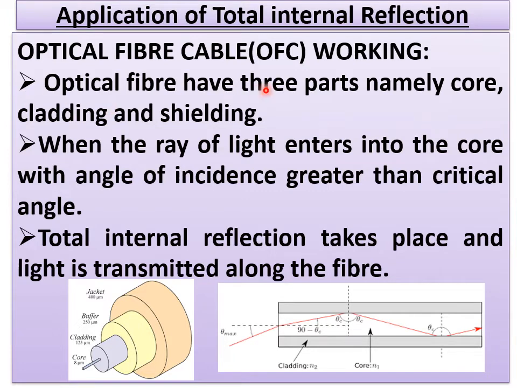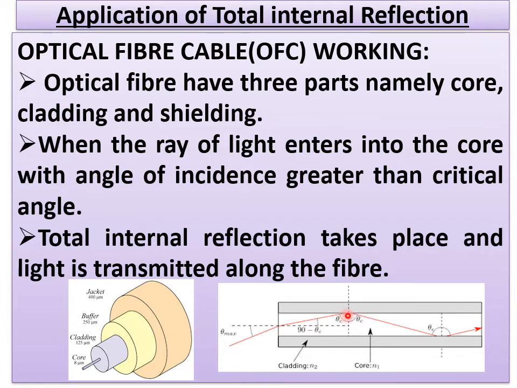An optical fiber has three parts, namely core, cladding and shielding. If you see here, this is your core. Next, this is cladding, and this is buffer and jacket, which is nothing but shielding. So whenever a ray of light enters into the core with an angle of incidence greater than the critical angle, if you see here, this is your core, and outside it are the layers. Whatever the light incident is, it is greater than the critical angle. If it is falling on this surface, what happens actually?